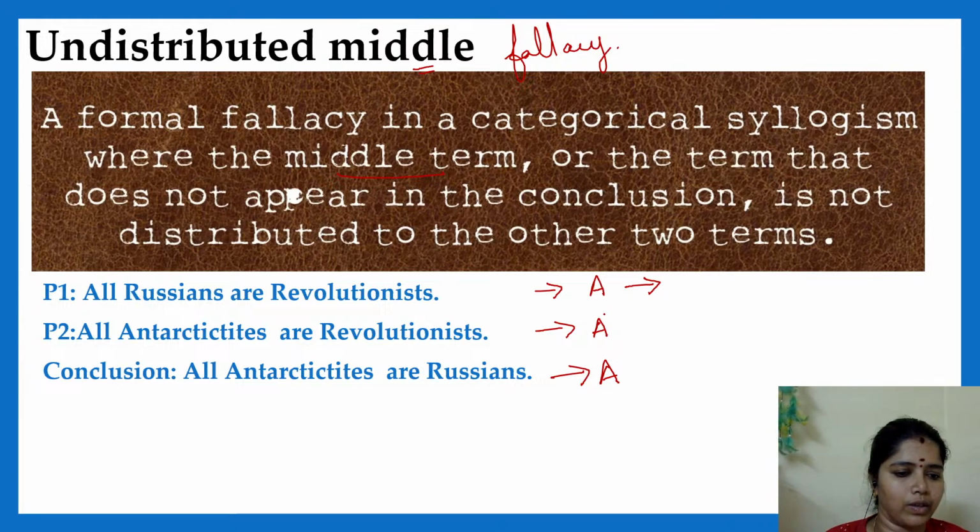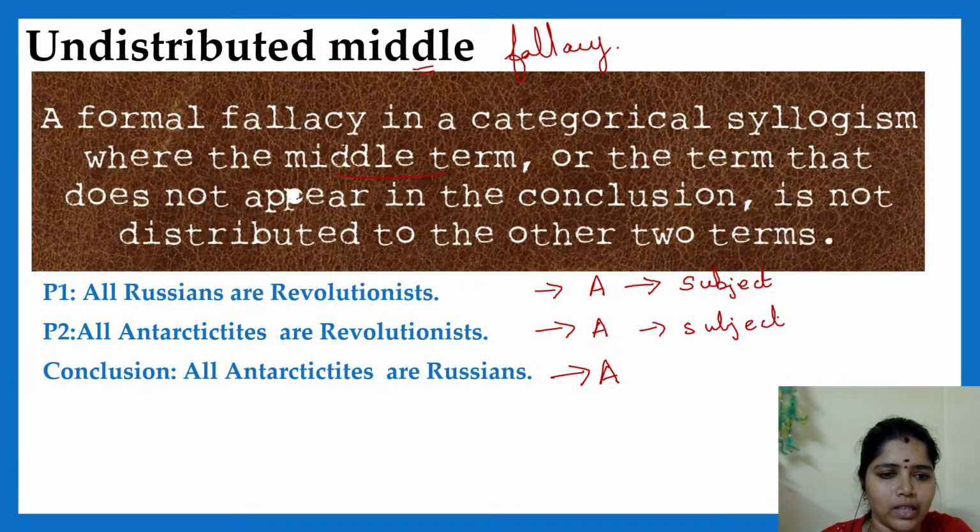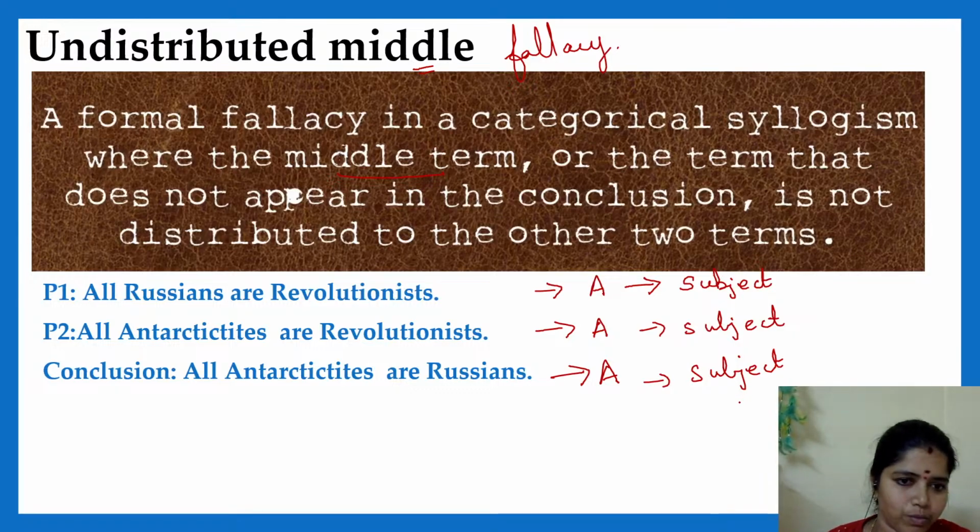The subject is distributed. So in all of these, the subjects will be distributed because all are A type sentences. This is the basic thing we have to do: find the type of proposition and tell what has been distributed.